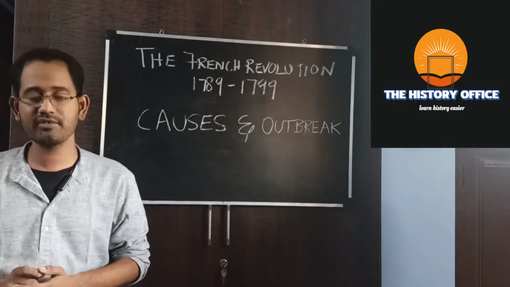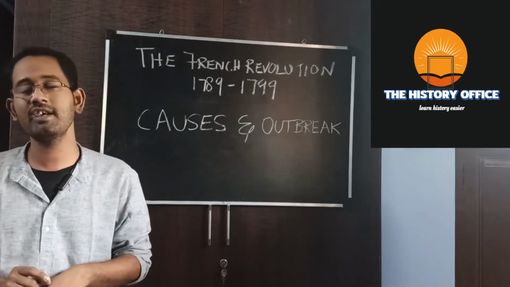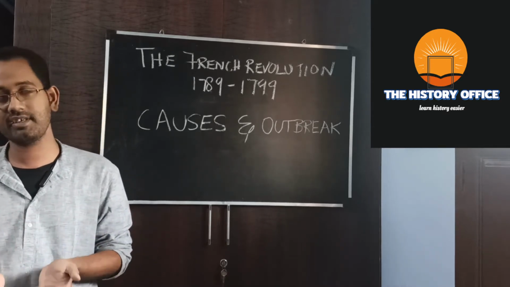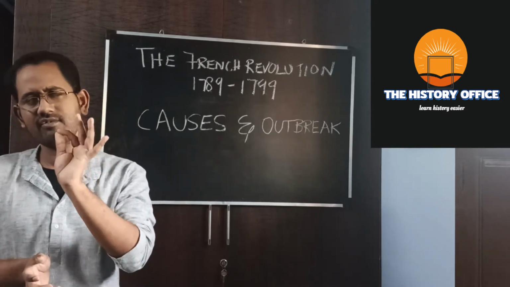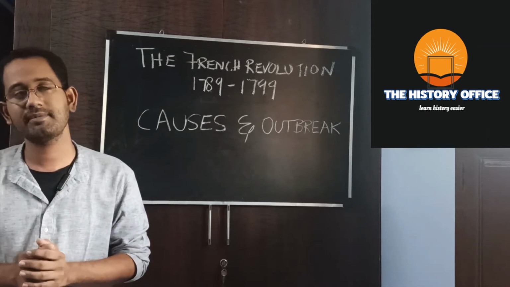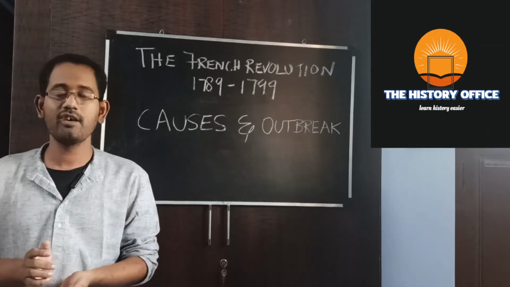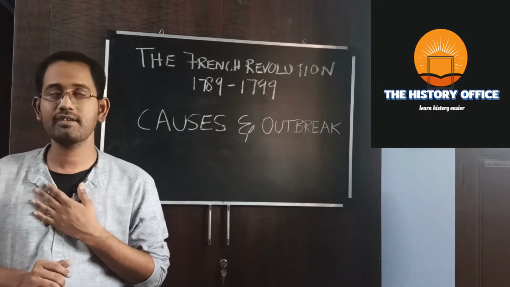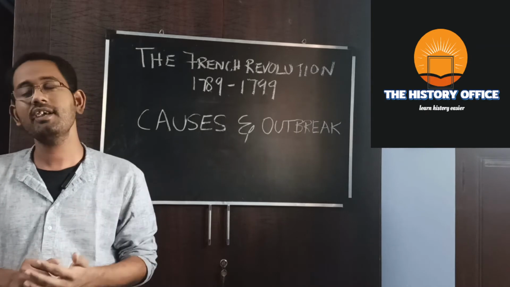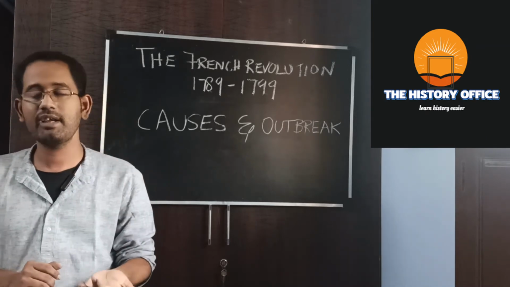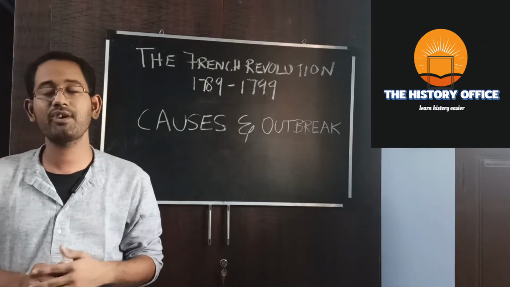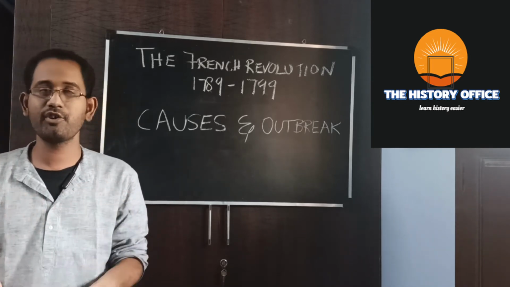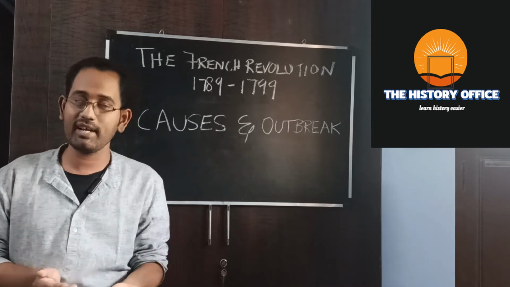As I said before, because of many wars France was involved in during the later half of the 18th century, the French economy went into bankruptcy. In 1774, Turgot was appointed as finance minister by Louis XVI. Turgot was an intelligent man. He asked the ruler to tax the nobility, but Louis XVI never gave any importance to Turgot's advice. Louis XVI dismissed Turgot because of the influence of Queen Marie Antoinette.